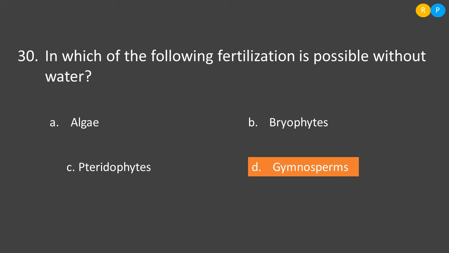Then option D, gymnosperms. So gymnosperms are the advanced plants compared to these three kinds of plants. In the gymnosperms, pollination takes place through air. Clear? That means the transfer of pollen grain towards the female reproductive organ takes place through the wind. So there is no role of water in the fertilization of gymnospermic plants. So the correct option is option D.